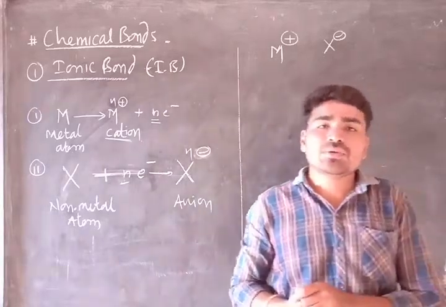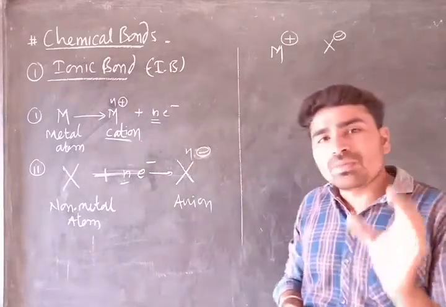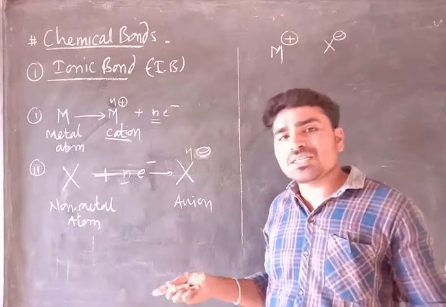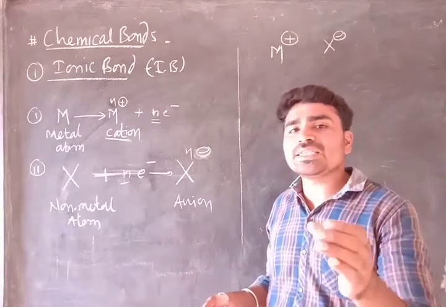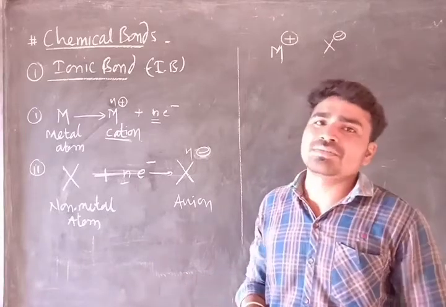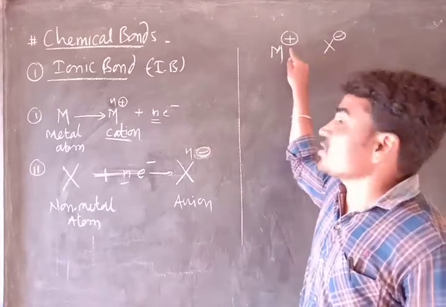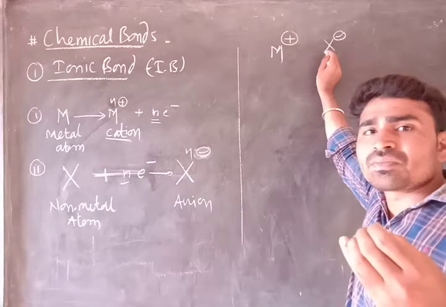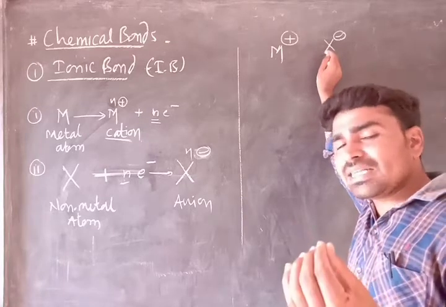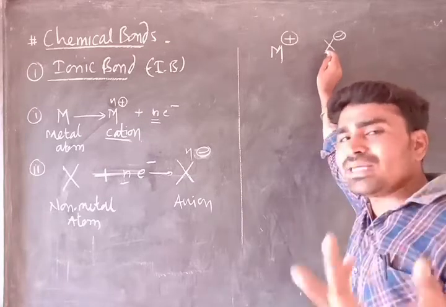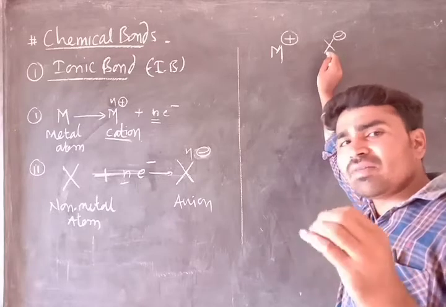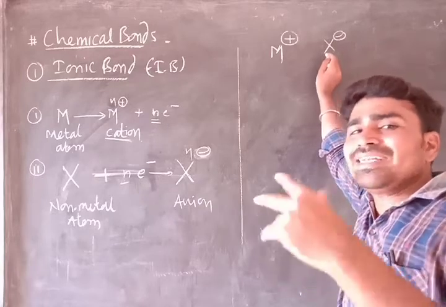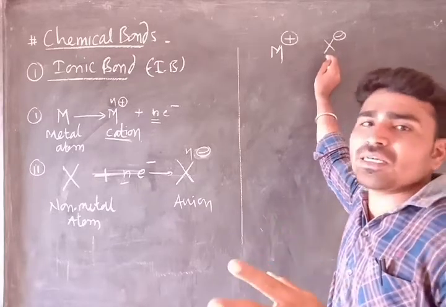As you know, same charges repel each other and opposite charges attract each other. So here is one positive and here is one negative, and they will attract each other. Two positive charges will repel each other, and one negative and a second negative will again repel each other.